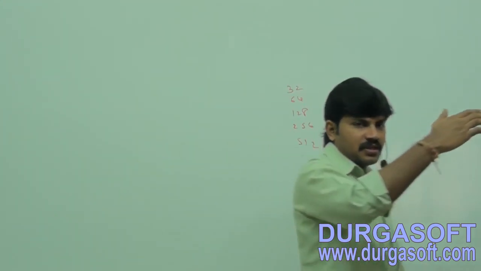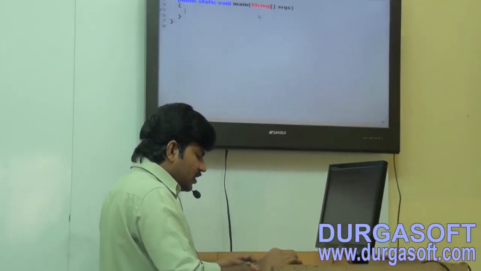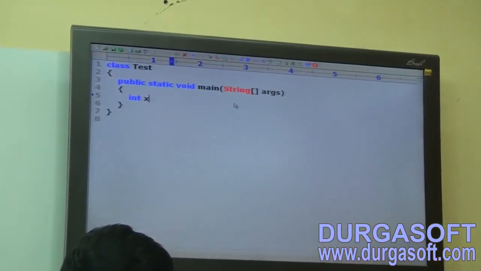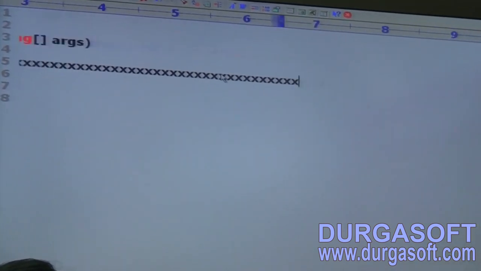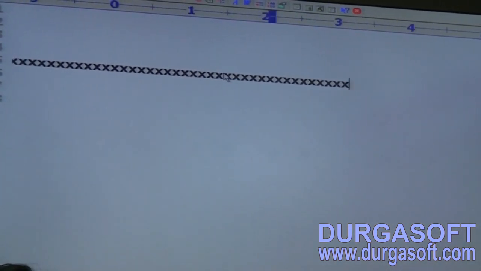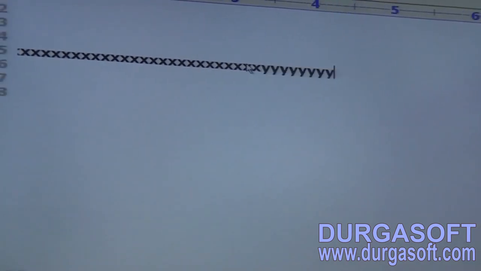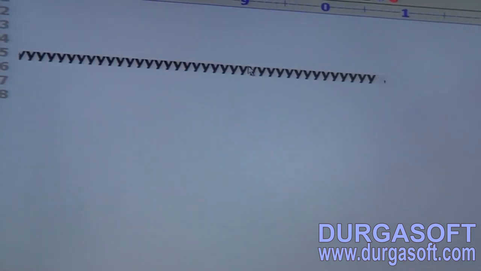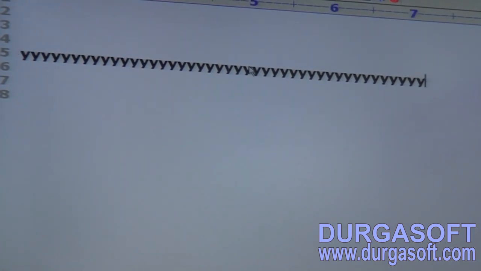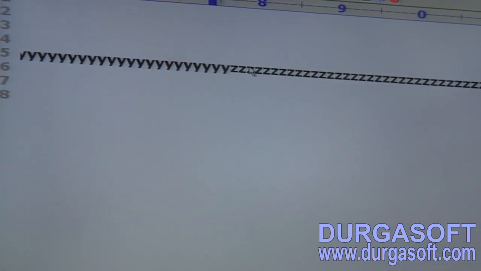Best example, just observe this one. My requirement is, I am taking int x, then y, then z, which is nothing but a big identifier I am taking, equal to 10.